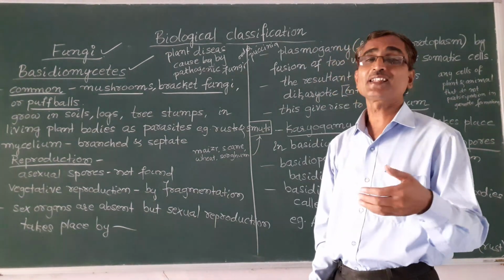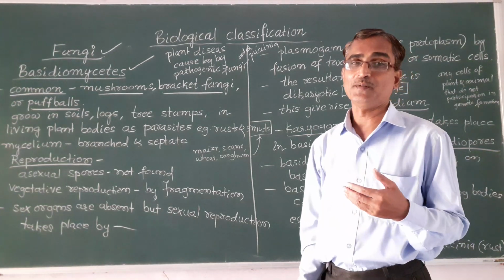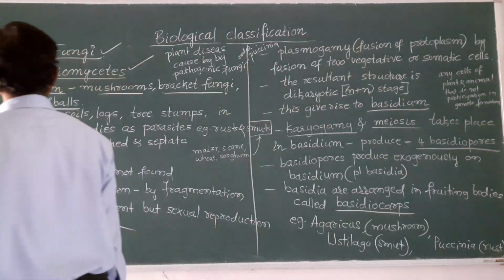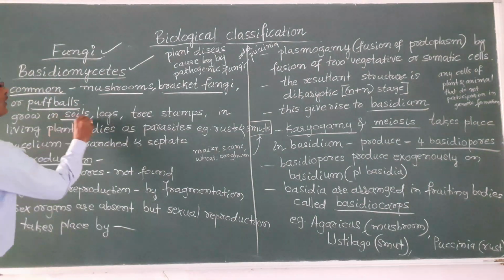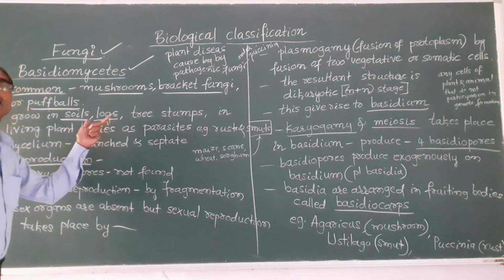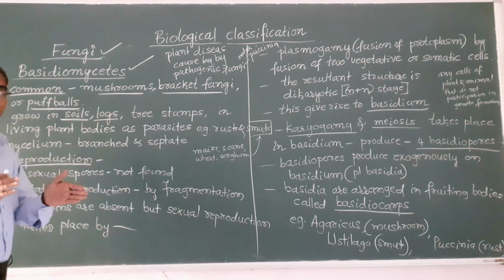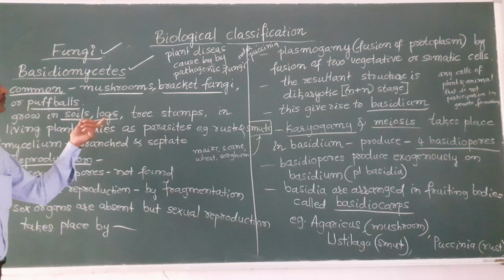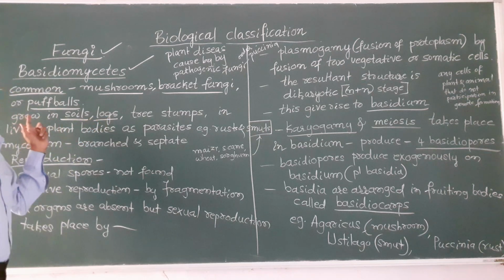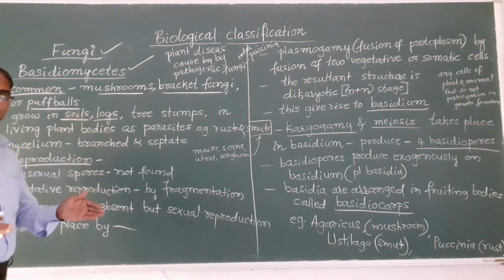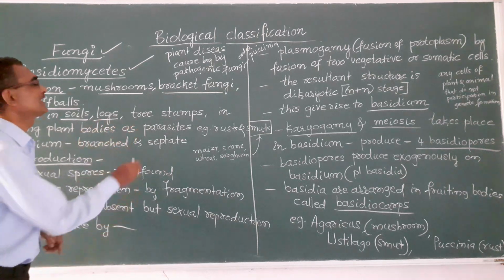Okay, and next let us see where these Basidiomycetes are found, where they grow. So these Basidiomycetes grow in soil. They grow in logs. Logs, meaning the trunk of a tree, we call it logs. So these Basidiomycetes grow in soil, logs, the big trunks of trees, and tree stumps.